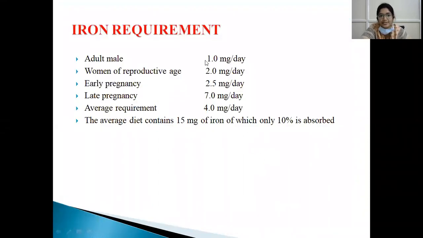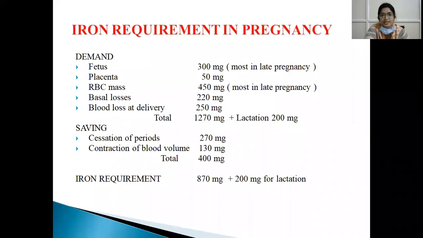So the average iron requirement in an adult male is 1 milligram per day. In a woman of reproductive age, that is a menstruating woman where menstrual blood loss is more, she requires 2 milligrams per day, and in early pregnancy it is 2.5 milligrams per day. In late pregnancy it is 7 milligrams per day, and the average requirement is 4 milligrams per day. So the average diet should contain 50 milligrams of iron, of which only 10% is absorbed.